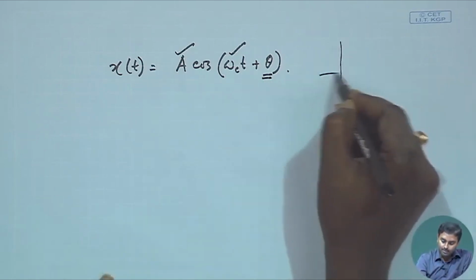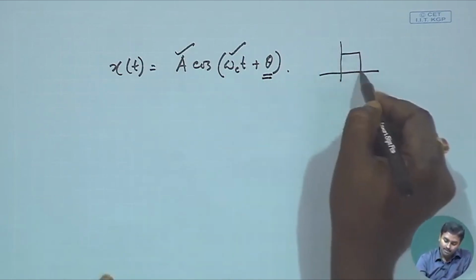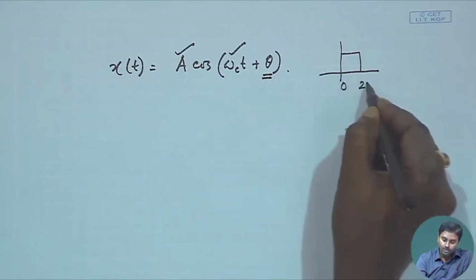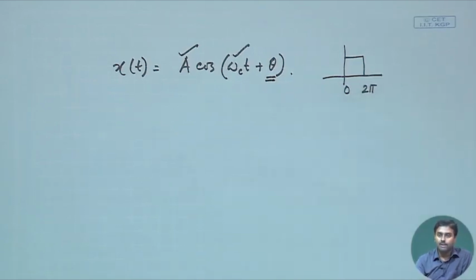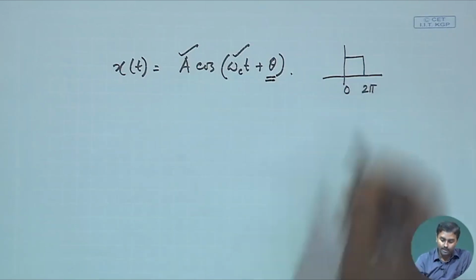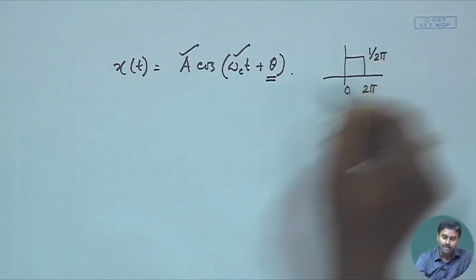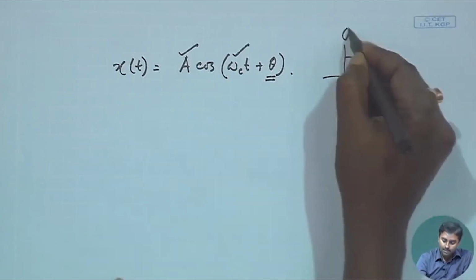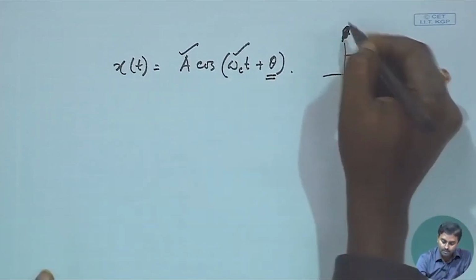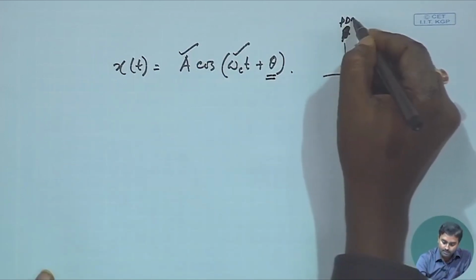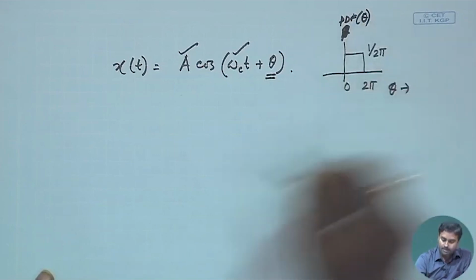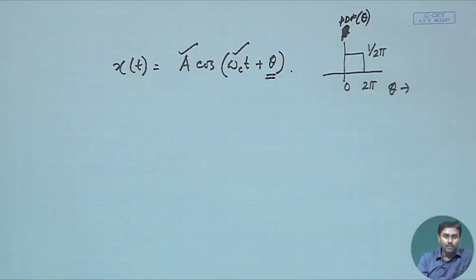So, the theta has a PDF, it is uniformly distributed between 0 to 2 pi. So, because PDF has to be integrated to 1, so the strength should be 1 by 2 pi, right. So, that is the PDF of theta, that is theta, right. So, this is something I know.